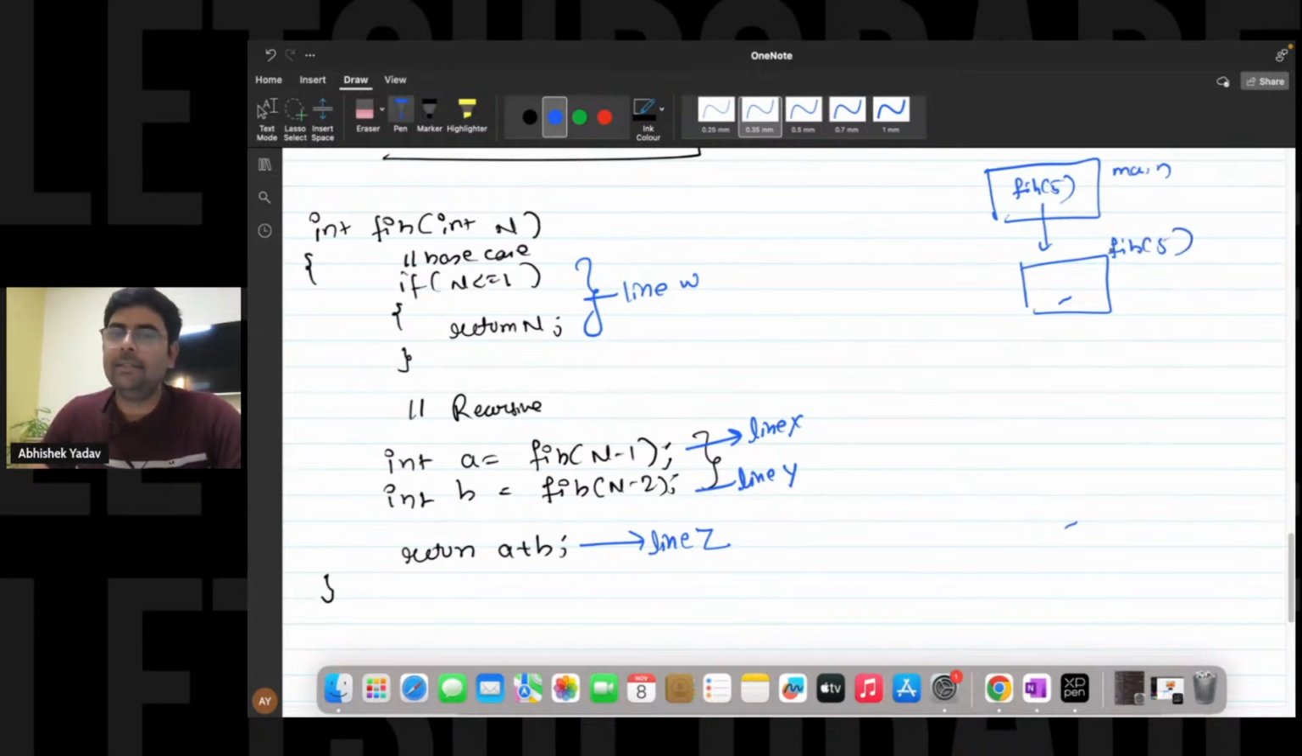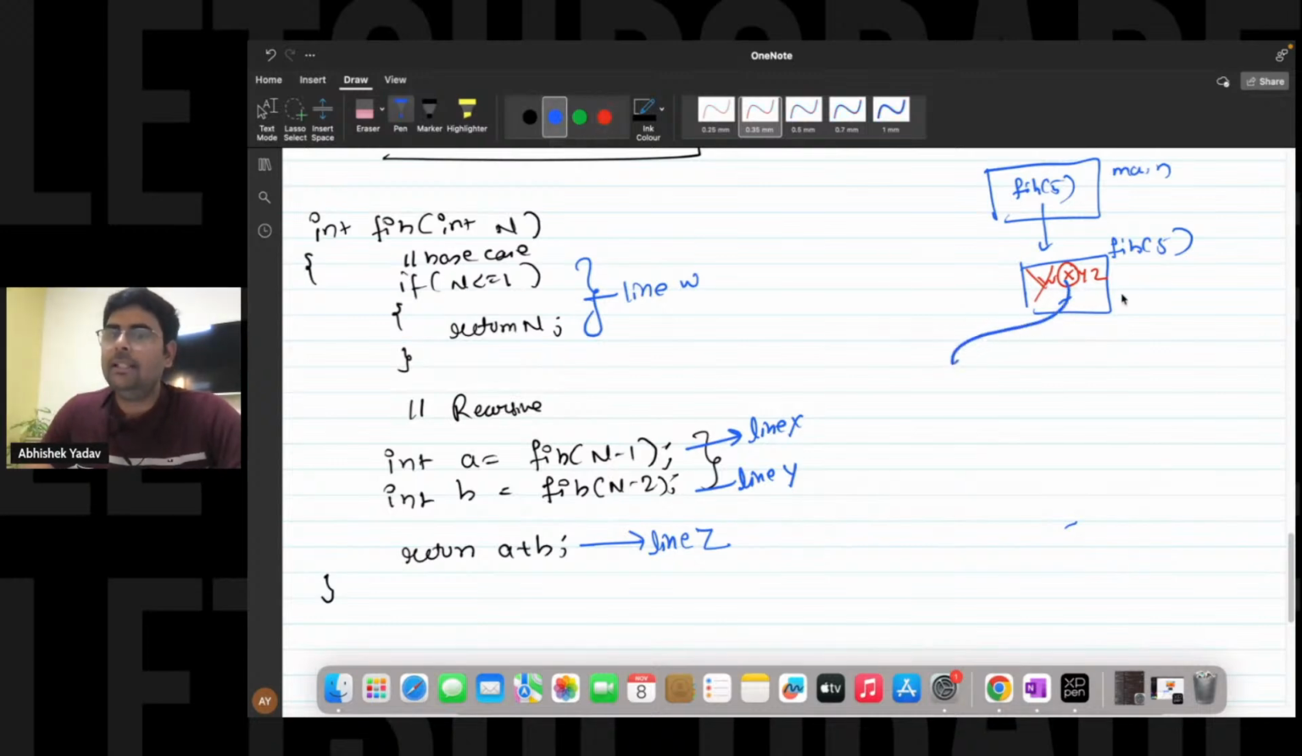And now you can see, guys, in Fibonacci of 5, you have 4 lines, that is W, X, Y, Z. So first you will go to line W. At line W, you have a base case. Base case is what? 5 is less than or equal to 1. It is false, so you will not go inside the base case. You will move to line X. At line X, you are calling a function. Calling a function means creating a new stack frame.